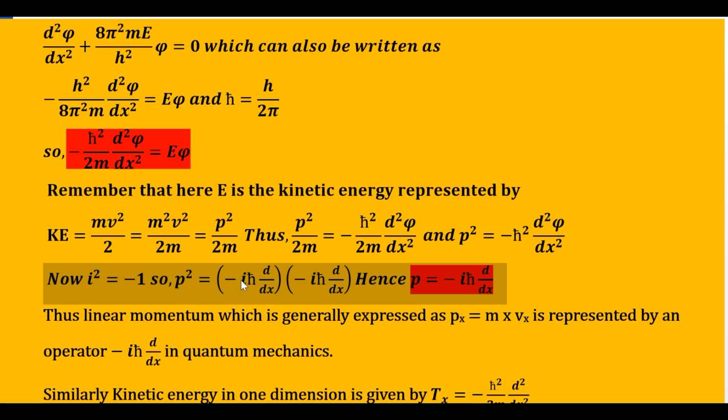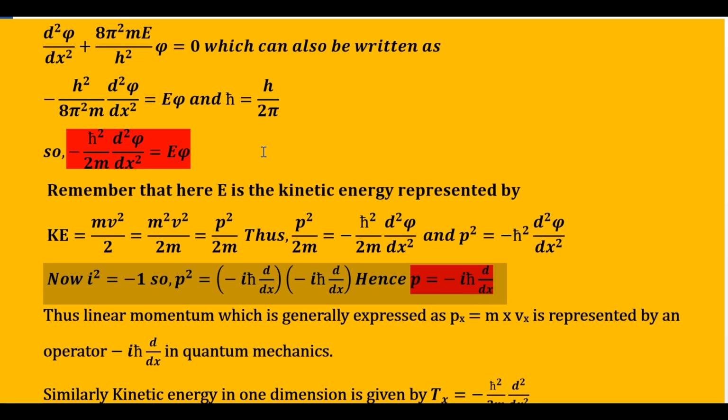This p square becomes equal to minus i h cut d by dx multiplied by minus i h cut d by dx. I am dividing this, that's the term of p square, into two parts. So see, minus minus becomes plus, and i into i becomes minus, because i square is equal to minus 1, and then d by dx into d by dx becomes d square by dx square. So that is how I will be able to say that the linear momentum p is equal to minus i h cut d by dx.